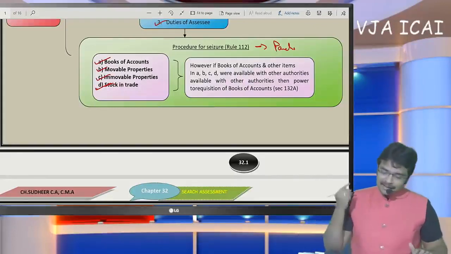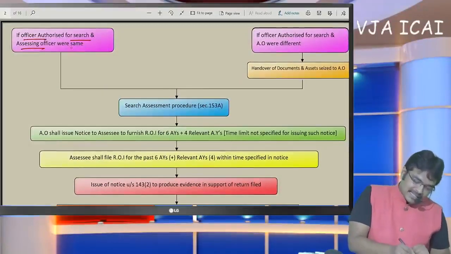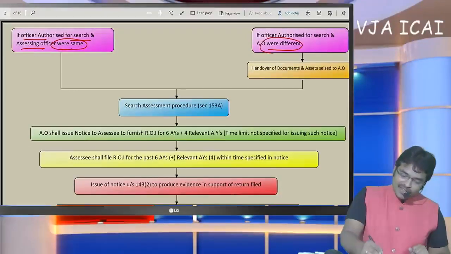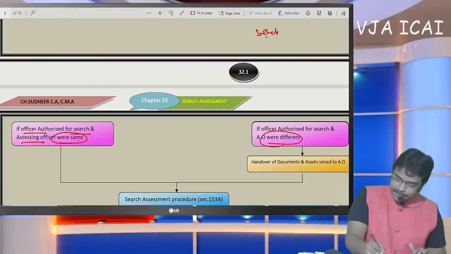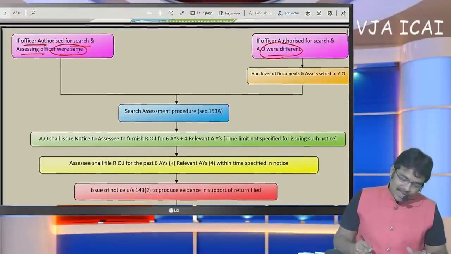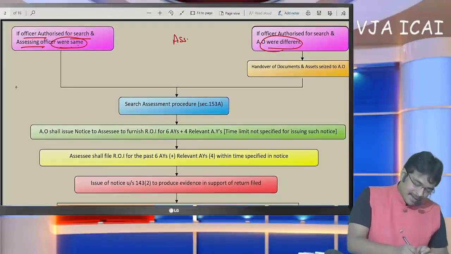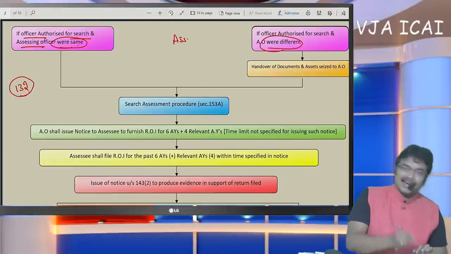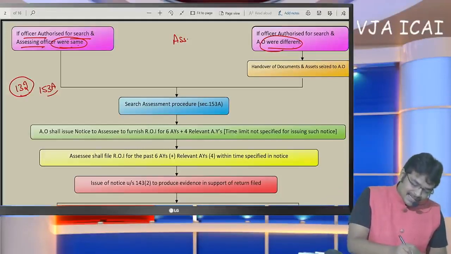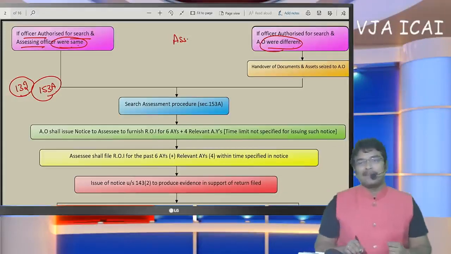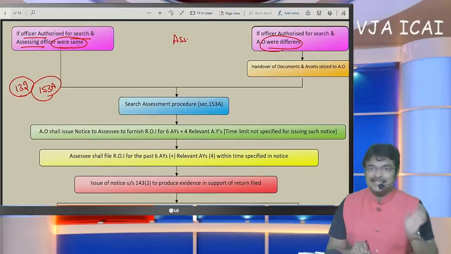And after that, the thing to be noted here is whether the officer authorized for search and the assessing officer were the same, or if they were different. Sir, up to now, what was completed here is search. But now what we are going to discuss is search assessment. If you remember, the search warrant is executed under section 132. But now we are going to begin search assessment under section 153A. What was completed as of now is just the search; the search assessment is not completed.